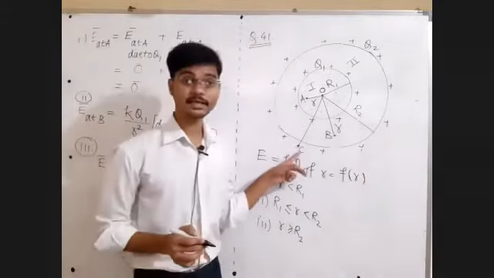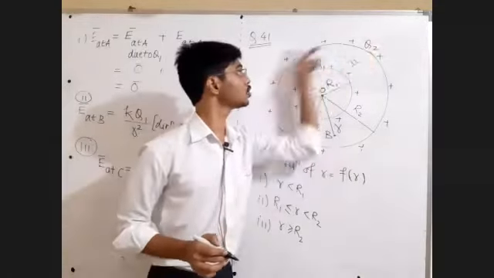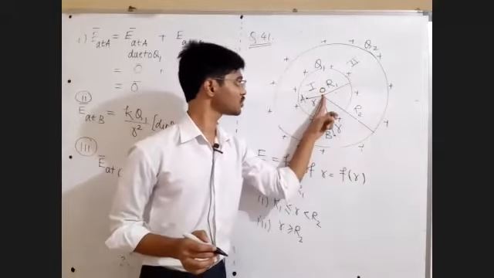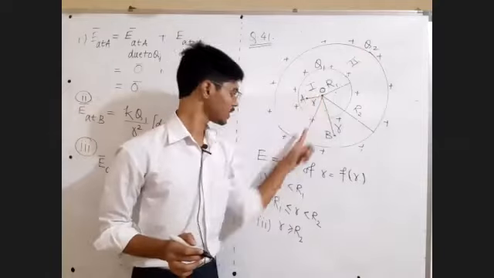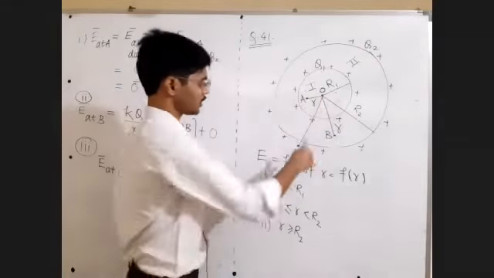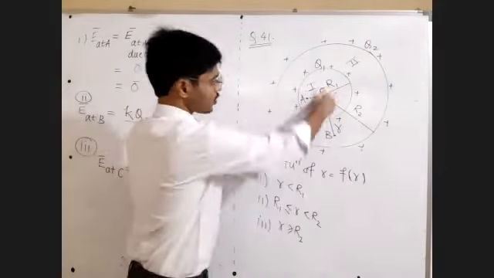Sir, point C is also outside Q2. So Q2 can also be assumed at the center, just like Q1. Q2 can also be assumed at the center. And what is the direction of the electric field? Away from the center, meaning again OC direction.